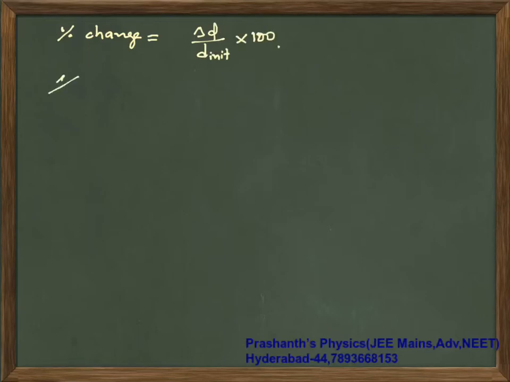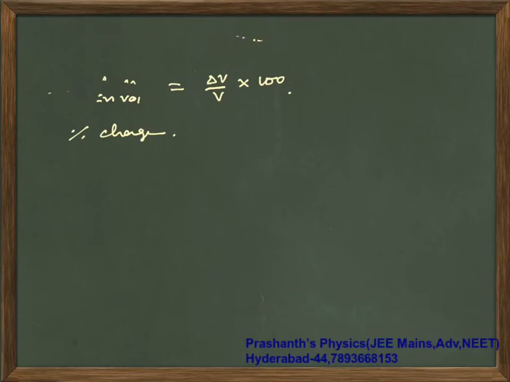And similarly percentage change in volume is delta V by V into 100. You can use the basic definitions accordingly and then do the necessary calculations. Okay, so basic questions I don't need to discuss, I suppose, but still if you want some clarity, no issues, we will discuss some basic questions.